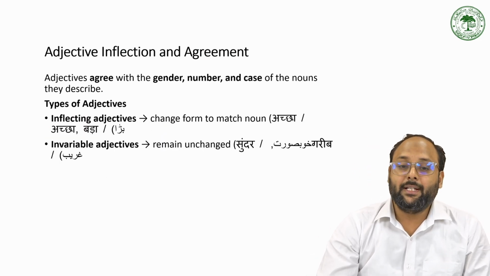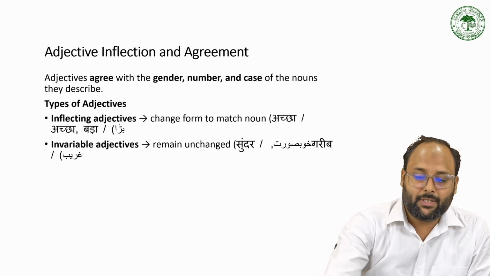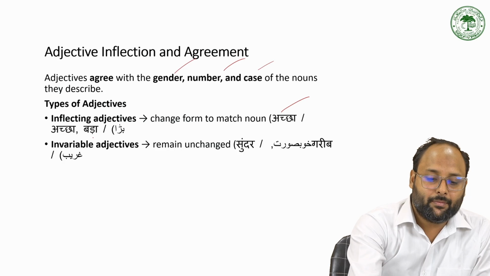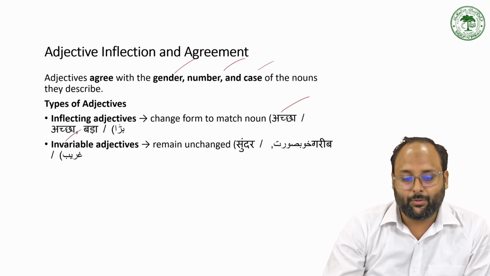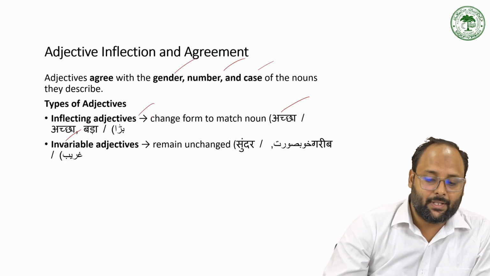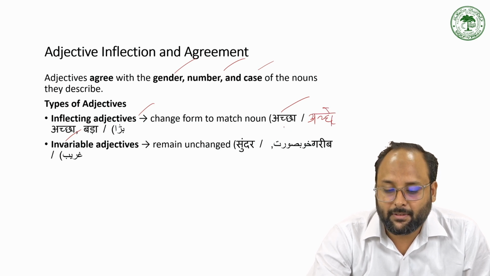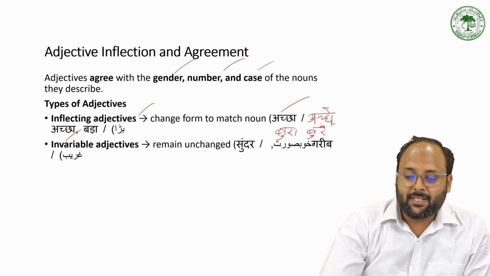Now come to the adjective inflection. Adjective also has some agreement with the subject, according to the gender, number, and case. So we have अच्छा become अच्छे or अच्छी, गरीब remains गरीब. So these are the two types of inflection: inflecting adjective and invariant adjective. So अच्छा becomes अच्छे, and बुरा becomes बुरे. But there's some other form like सुंदर and खूबसूरत.